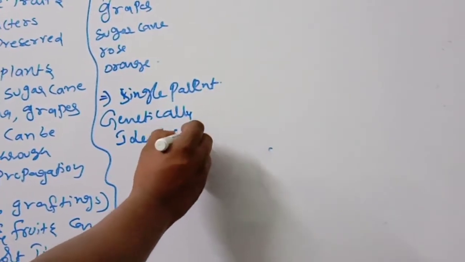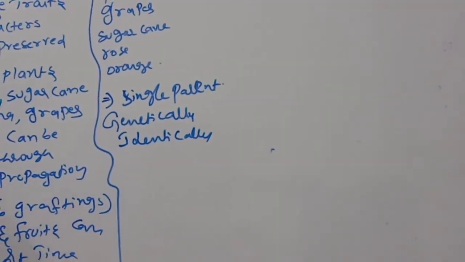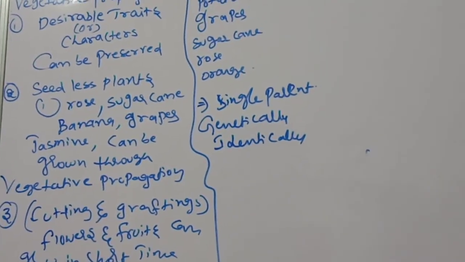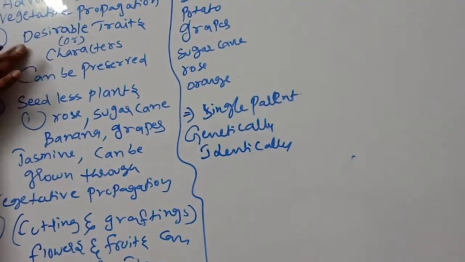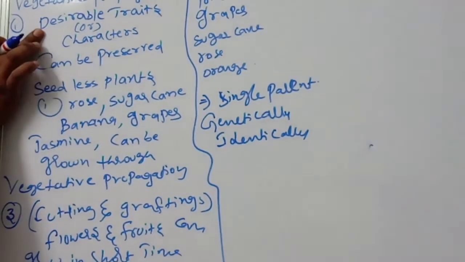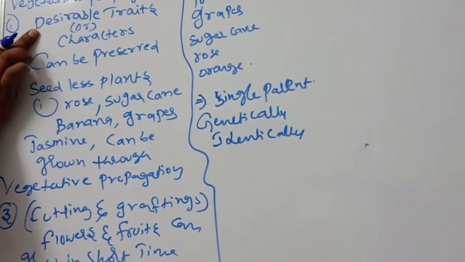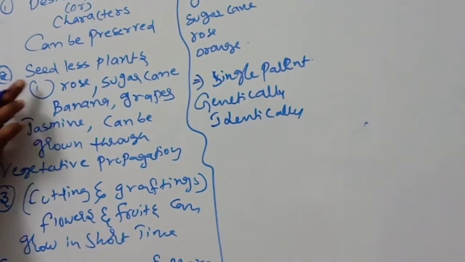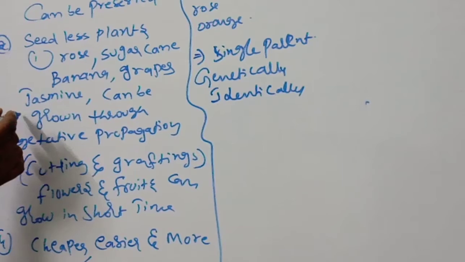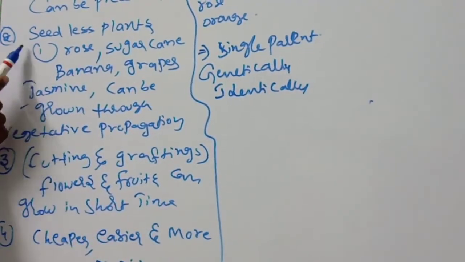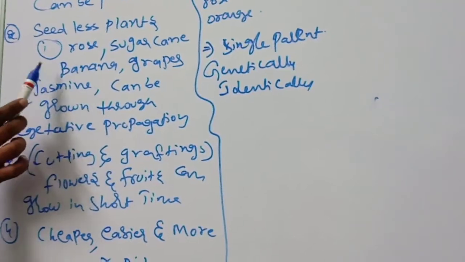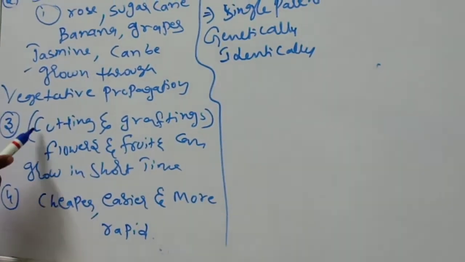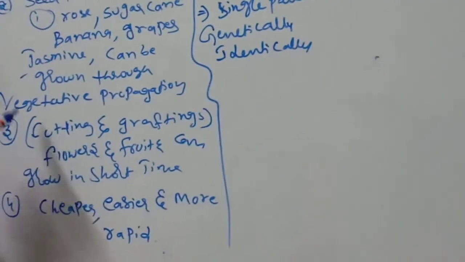Okay, children, observe very carefully. We are discussing the advantages of vegetative propagation. The desirable traits or characters can be preserved. Whichever characters are very useful and beneficial, those can be preserved. Second, seedless plants like rose, sugarcane, banana, grapes, jasmine can be grown through vegetative propagation. Through cutting and grafting, flowers and fruits can grow in a short time.